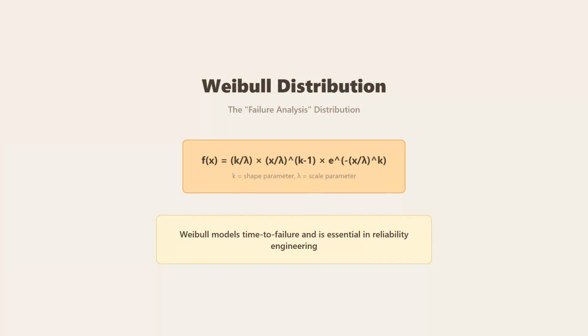The Weibull distribution is the failure analysis distribution. It's defined by shape parameter k and scale parameter lambda. The formula combines these to create a flexible distribution for modeling time to failure. Weibull is essential in reliability engineering.